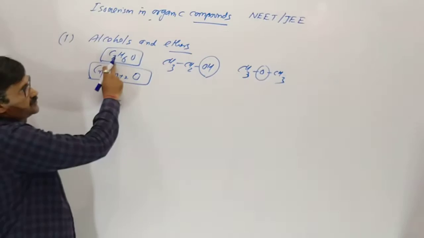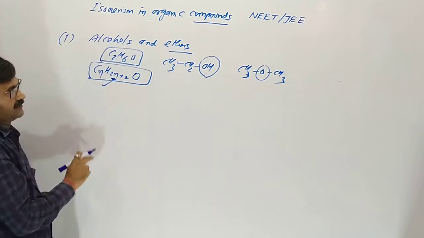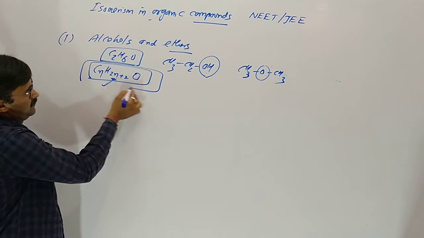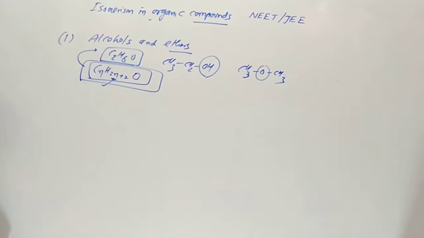So for C2, 2 times 2 is 4 plus 2, 6, and 1 O. So it should generally be alcohols and ethers in most cases.